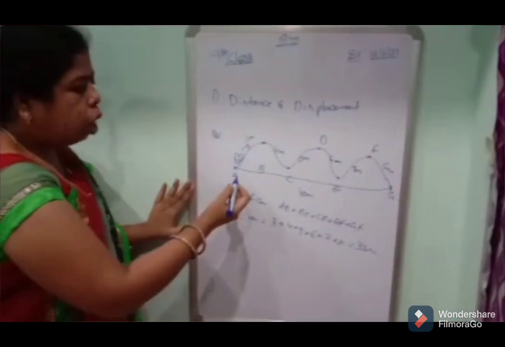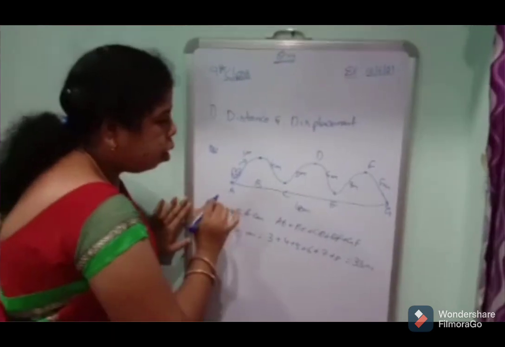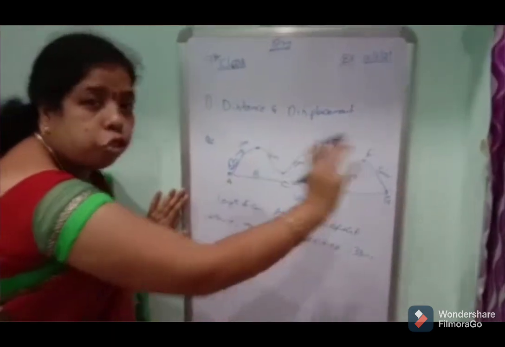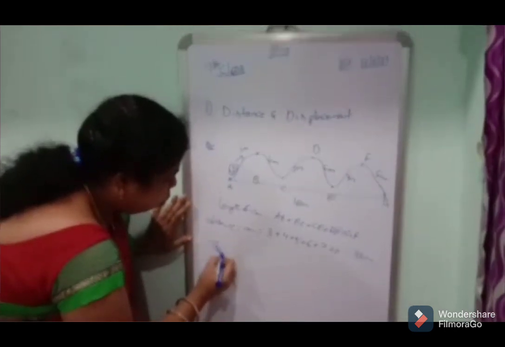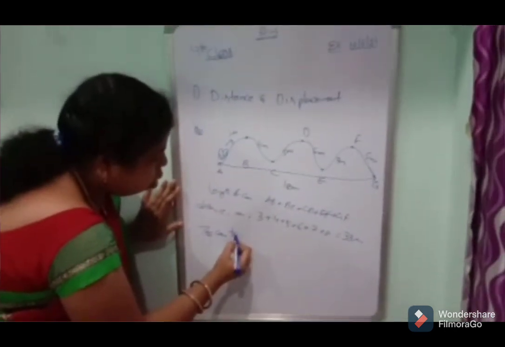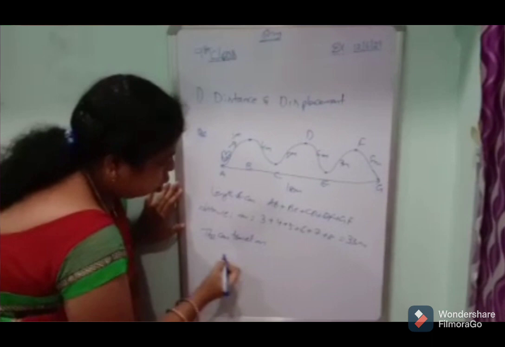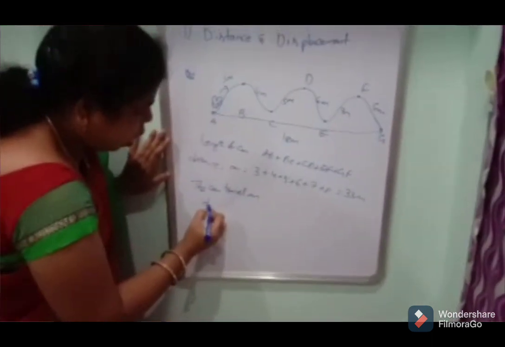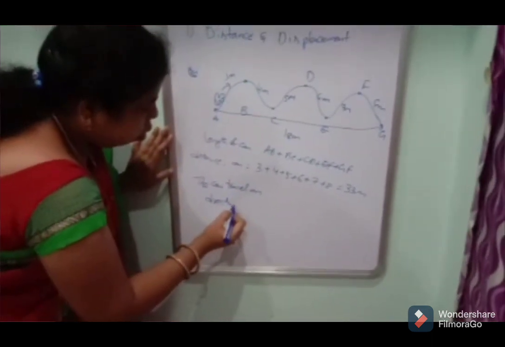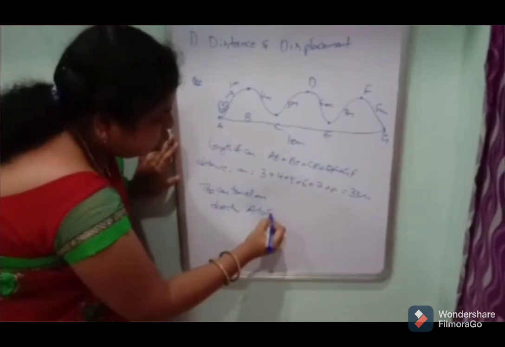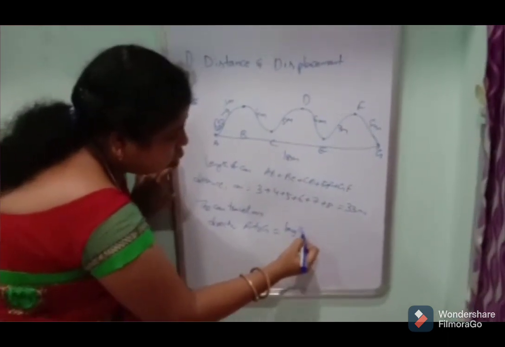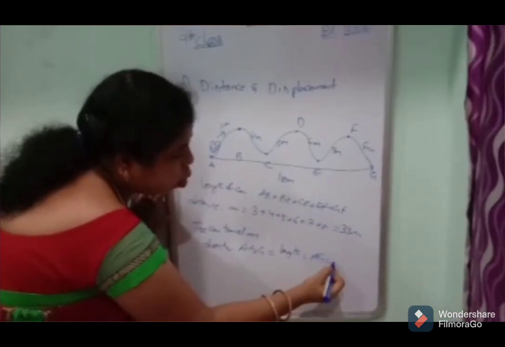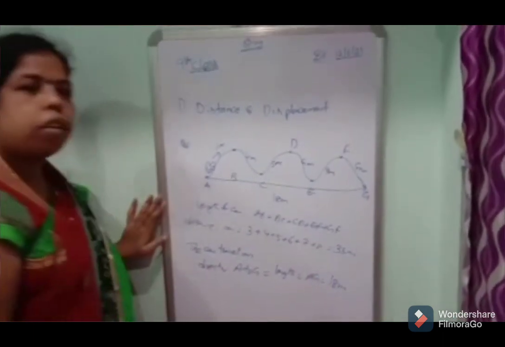Now, the car travels directly from A to G. That means the length AG is equal to 18 meters.